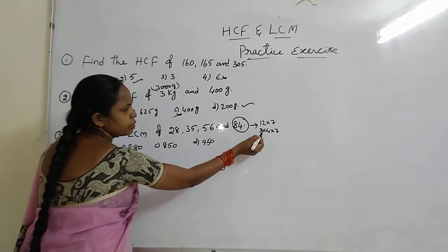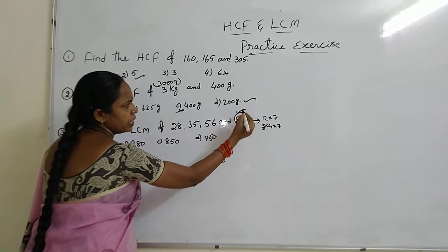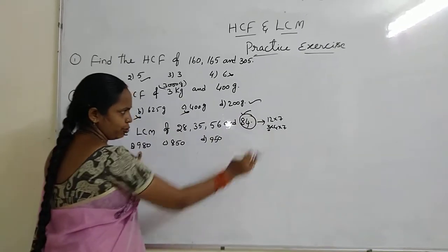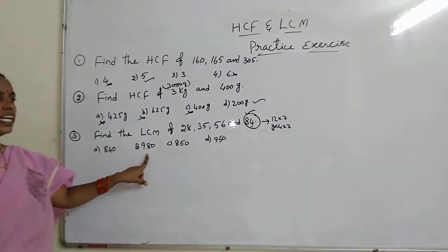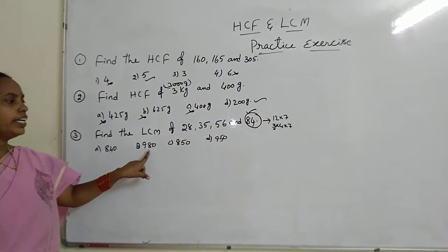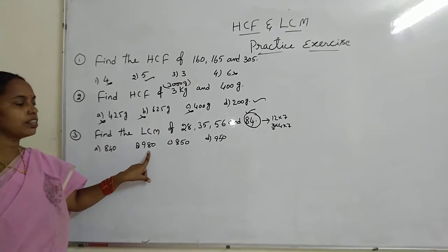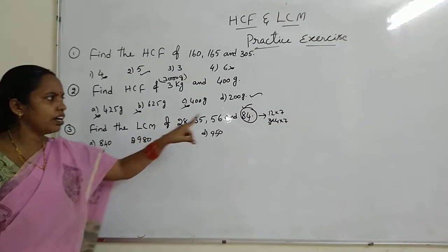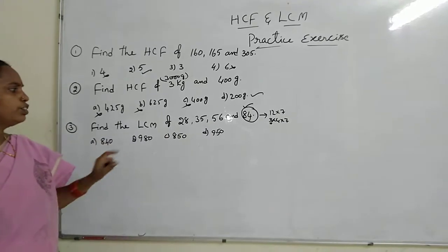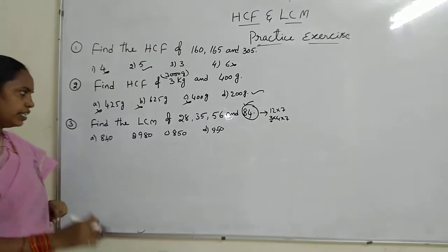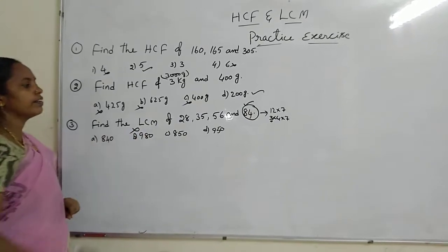So which number is divisible by 84? That should be divisible by 3 also. But here the greatest number 980: 9 plus 8, 17. Sum of the digits equal to 17. 17 is not divisible by 3. So it is not divisible by 84 also. So it is not our answer.